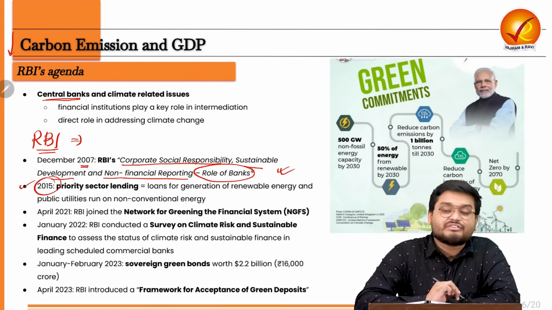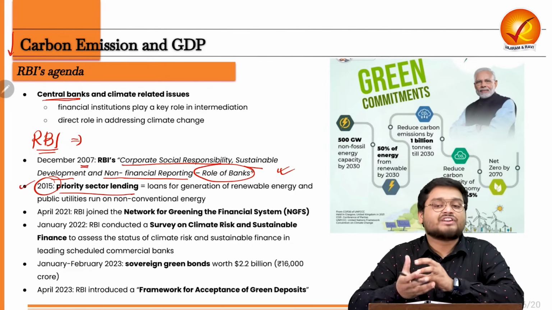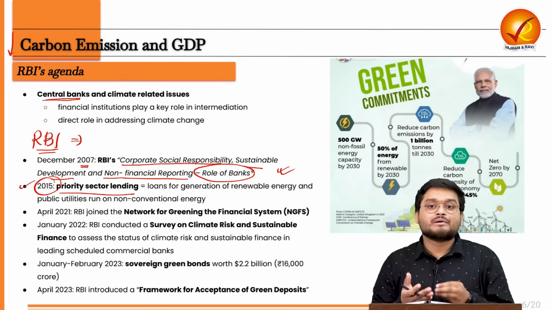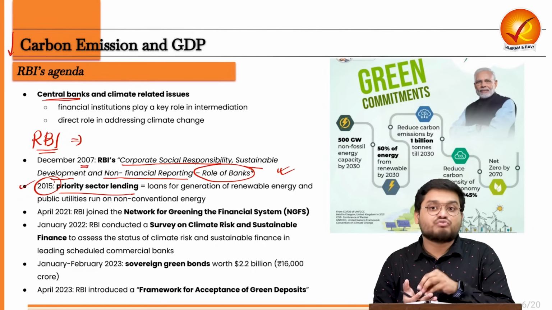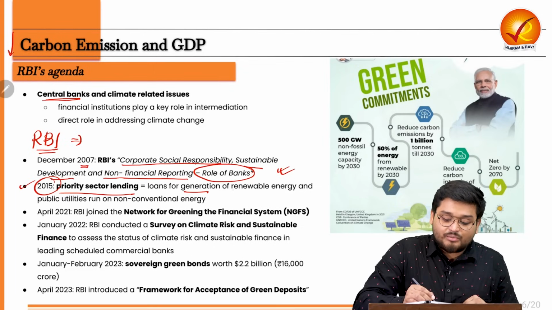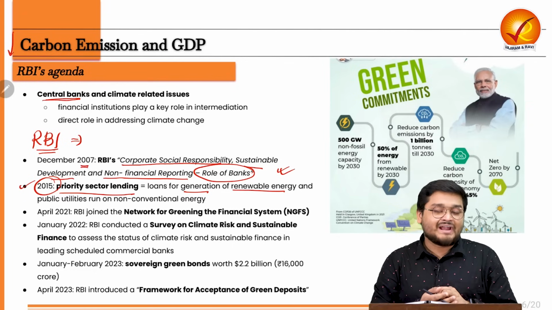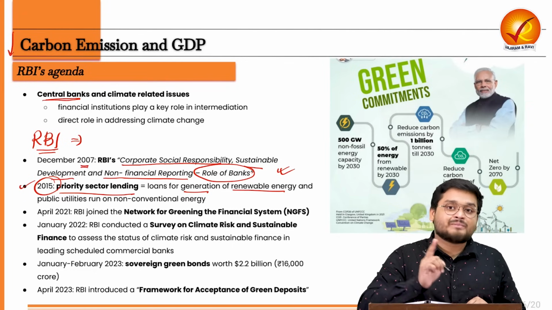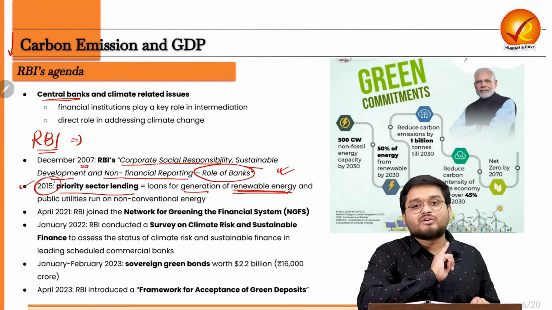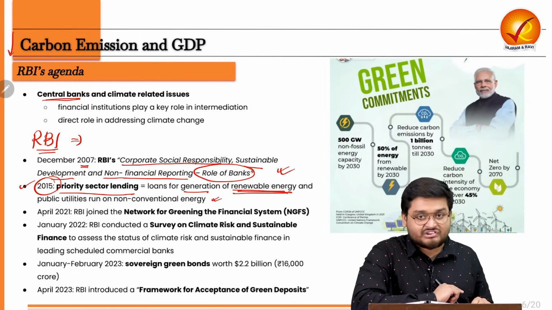Next, in 2015, the priority sector lending, or these are various sectors of, say, Indian economy which need funds, right? For example, say poor farmers, say women, say startups, and even loan for renewable energy. So these are some sectors who need fund, right? And in 2015, RBI said that renewable energy sector is also eligible for priority lending, right? So that is why it is also a very good initiative.